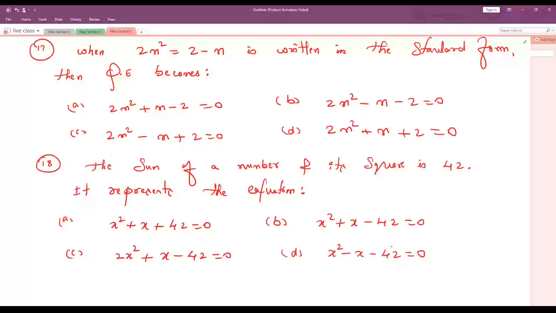Children, are you understanding these steps? Yeah, very good. Yeah, these are the ways the questions will appear in your board exam. Understood? Yeah.